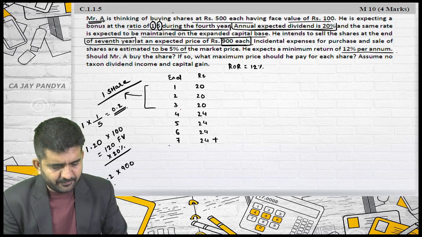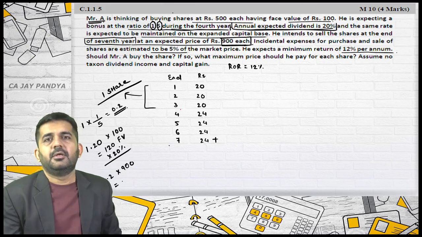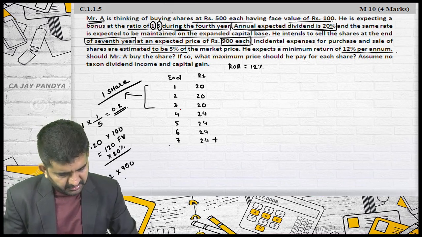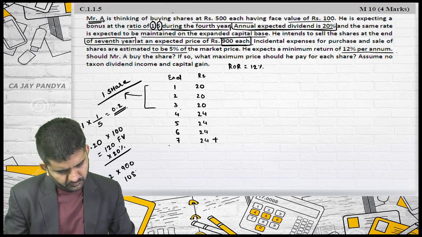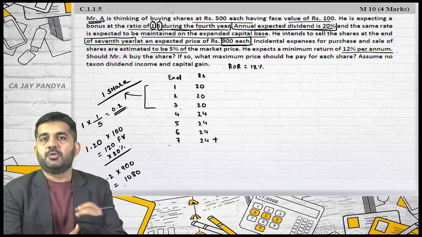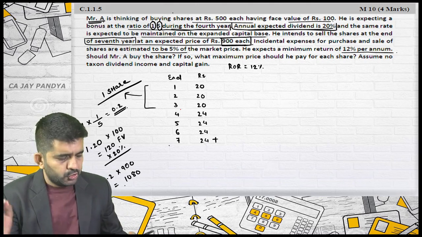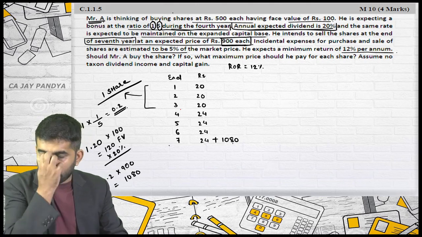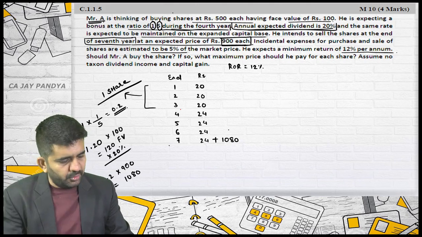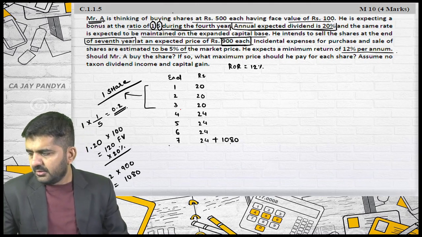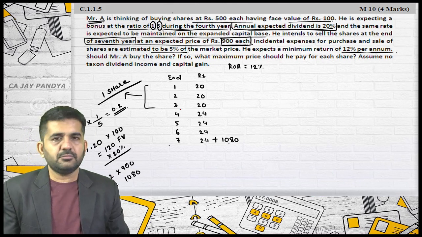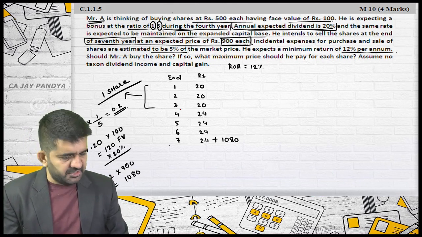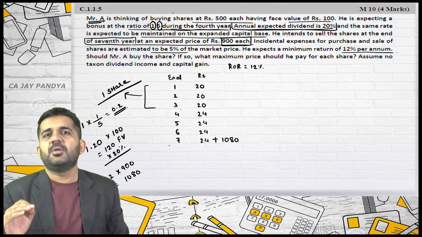Multiplied by 900. Is it alright? This is 1080 rupees. So at the end of 7th year, I get 1080 rupees plus 24 rupees, which I am getting as a dividend, and this will be my cash flow.